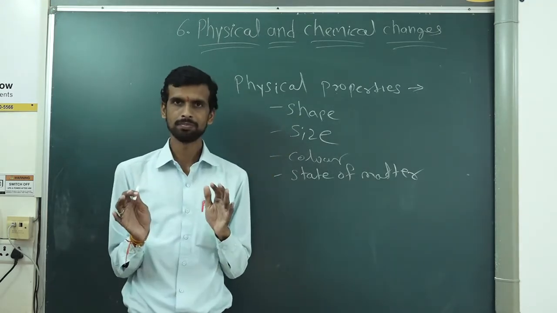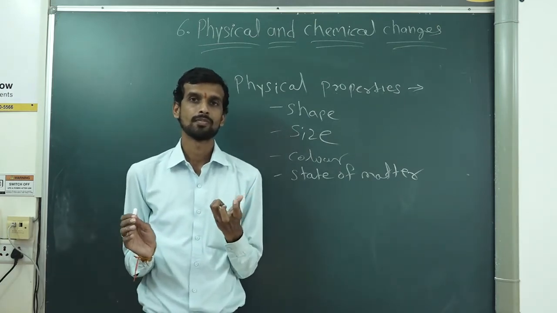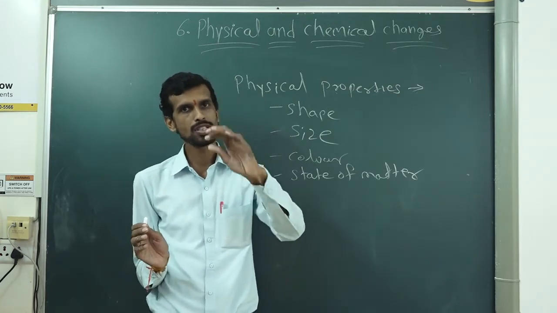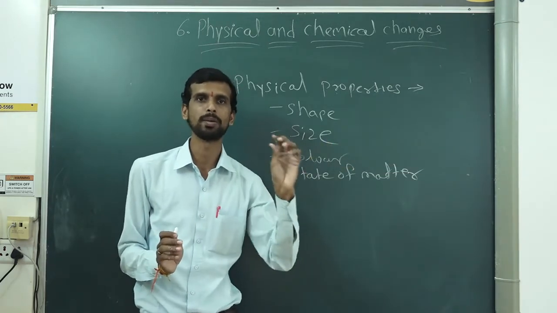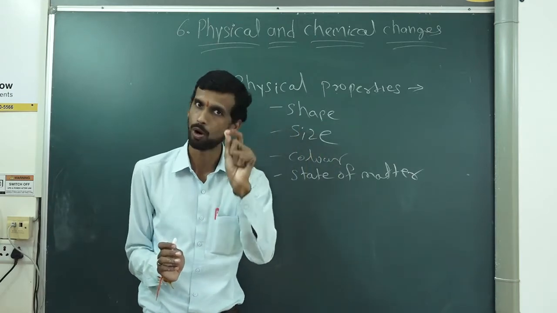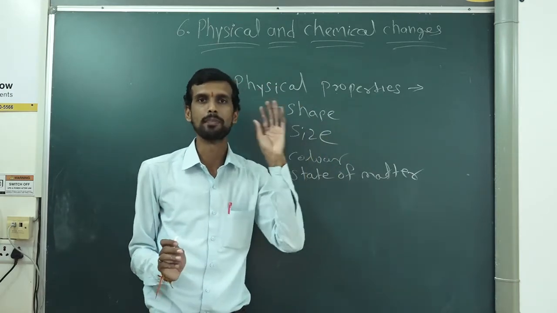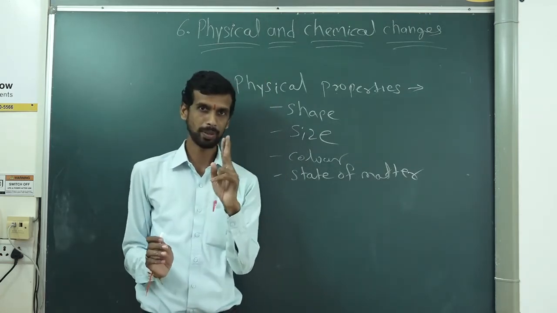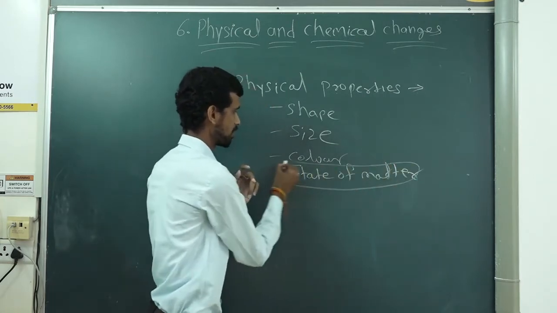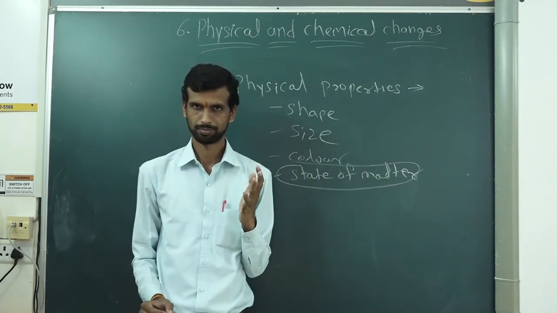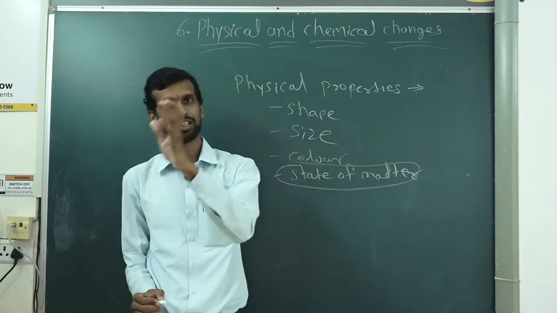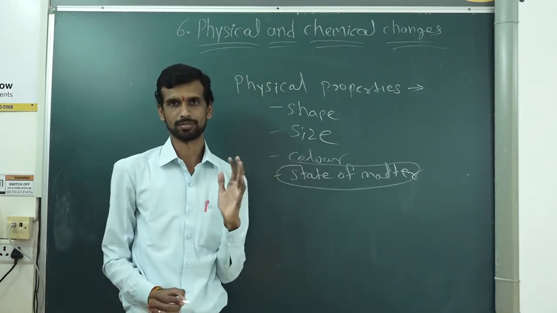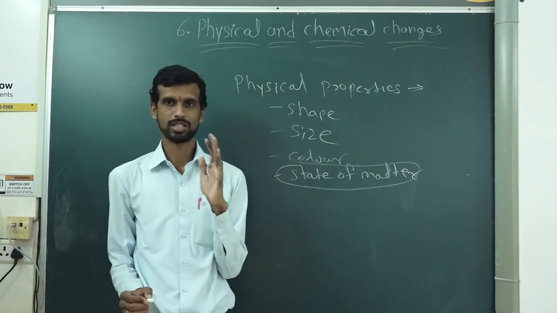The state of matter was the same there, but in some cases like water, if you keep ice outside the refrigerator at normal room temperature for some time, what will you observe? The ice will melt and form liquid water. So what happened there? The state of matter is changed, from solid to liquid. Which physical property changed? State of matter. So that is a physical change.